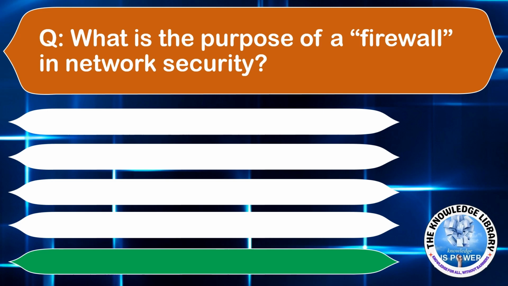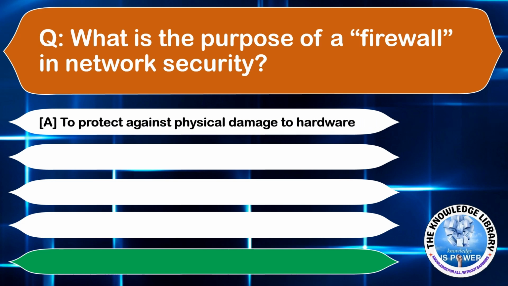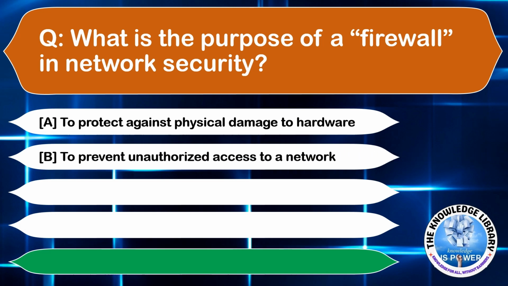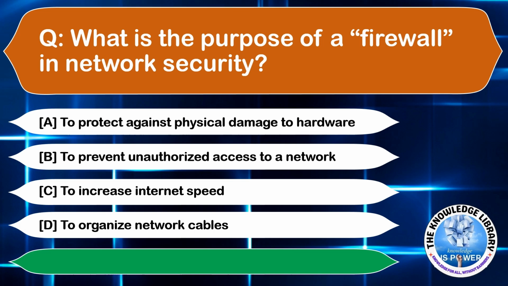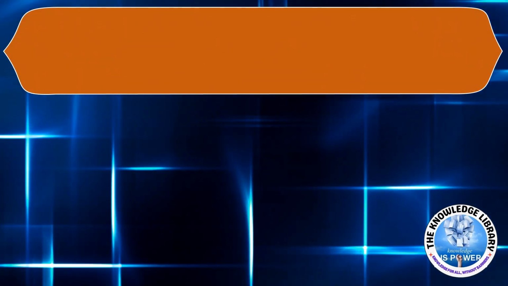What is the purpose of a firewall in network security? Option A, to protect against physical damage to the hardware. Option B, to prevent unauthorized access to a network. Option C, to increase internet speed. Or option D, to organize network cables. The correct answer is option B. Moving to the next question.